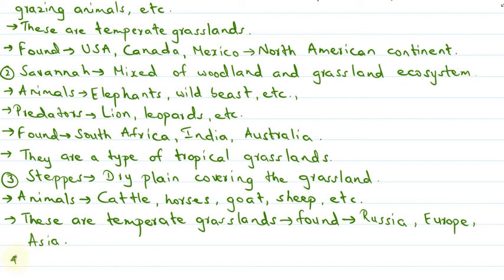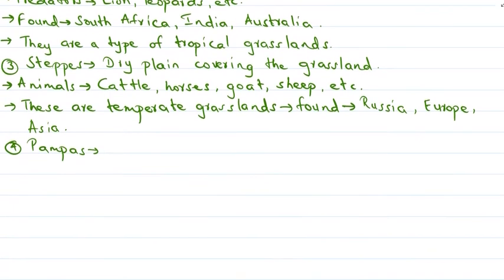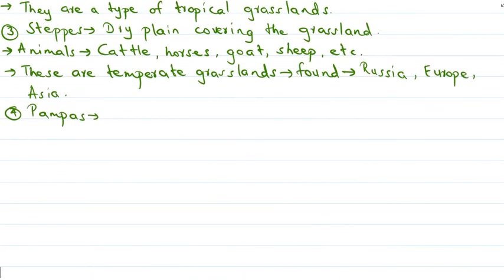Okay, then we'll move on to the next type of grasslands, that is the pampas. Let's talk about their common features. In general, a temperate climate is seen in this grassland. Temperate climate is found in this type of grassland.